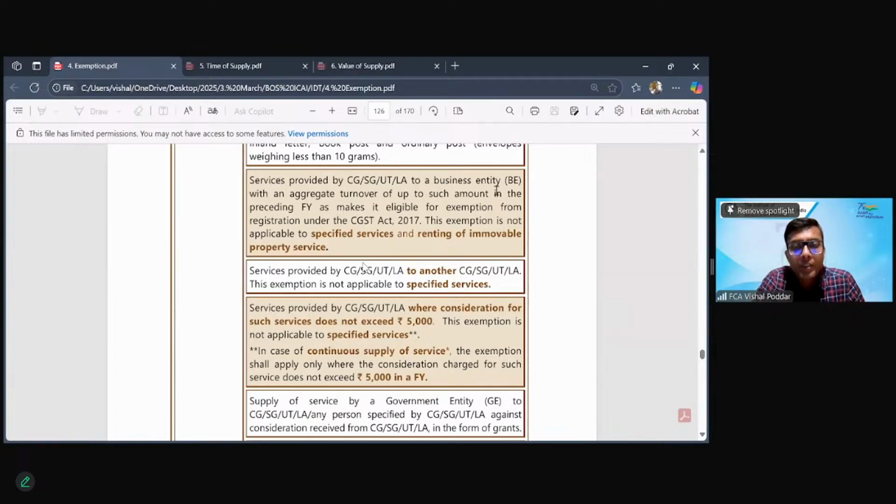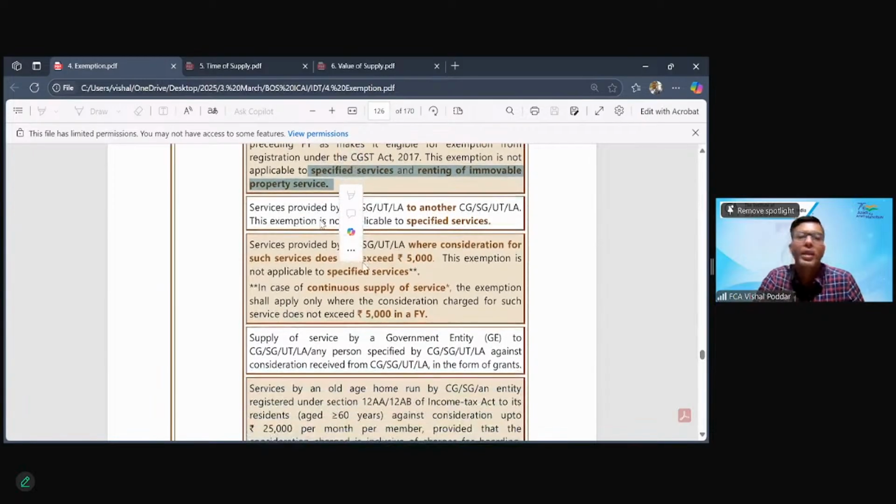So whatever services are provided to such small business entities, they are always exempt. However, there is an exception. What is the exception? First, all the first three specified services, if they are provided to a small business entity, that would be taxable. Or where renting of immovable property services is provided, even if it is provided to a small business entity, that would be taxable. Next, when government is providing service to one another, that will also be exempt.